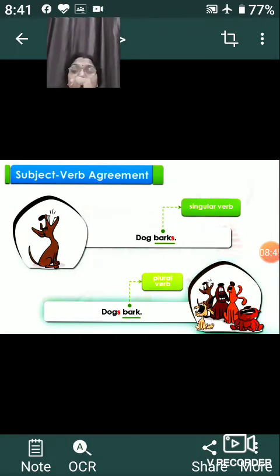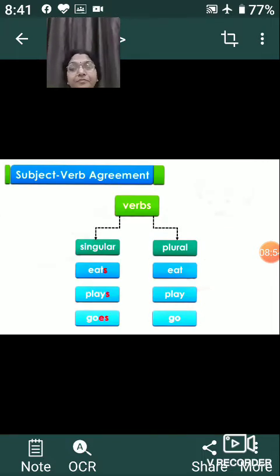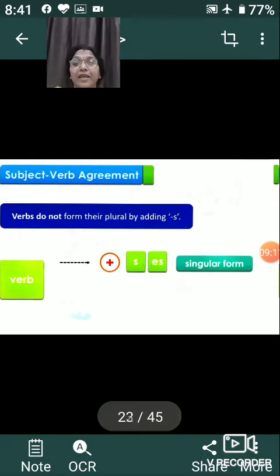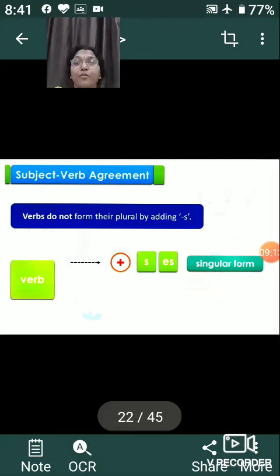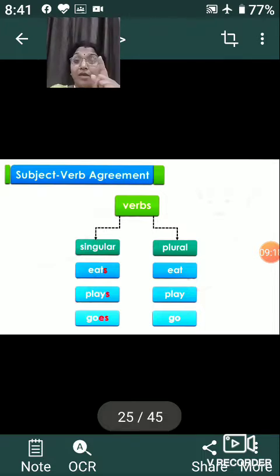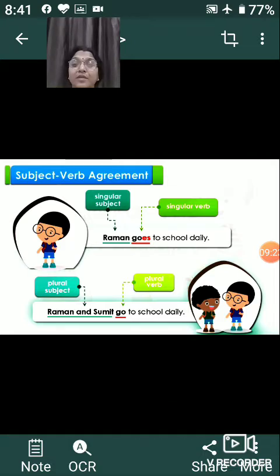Again, the same sentence which I explained right now. Subject verb agreement. Here we are talking about the verb, the singular and the plural. When we talk about the singular verb, we always use s. When we make singular, we use s. But when we make plural, we never use s. This is what I am repeating. Verbs do not form their plural by adding s, so we will not use s when we are forming the plural of the verb. Got it? Now, this is the subject verb agreement.